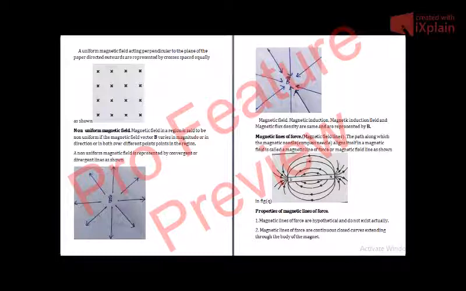So, what are the properties? What is the magnetic line of force? A path along which the magnetic needle or compass needle aligns itself in a magnetic field. So, these are all magnetic lines of force. So, what are their properties? Let us discuss them one by one.